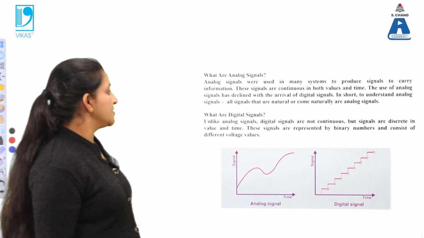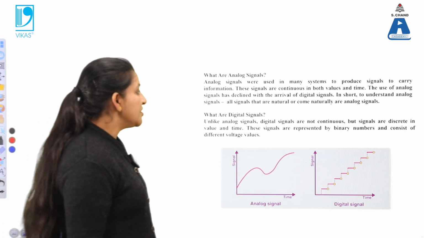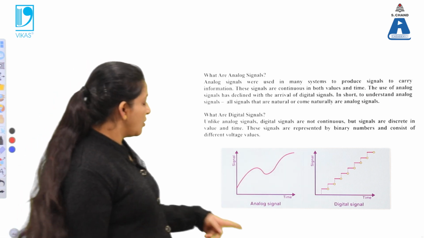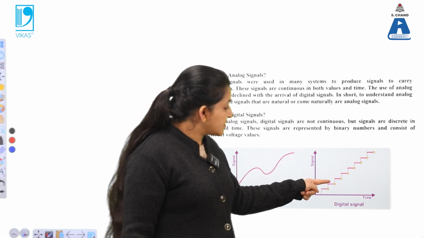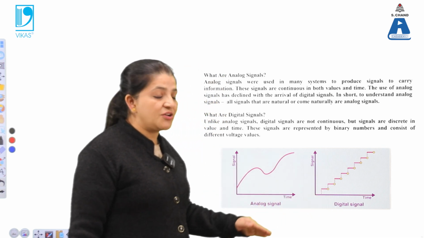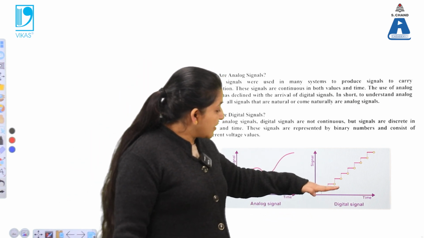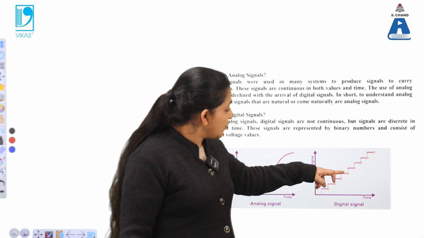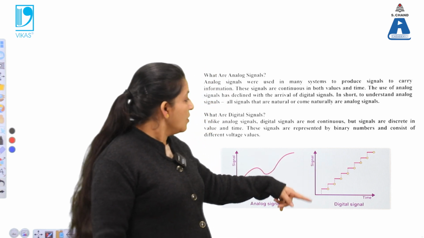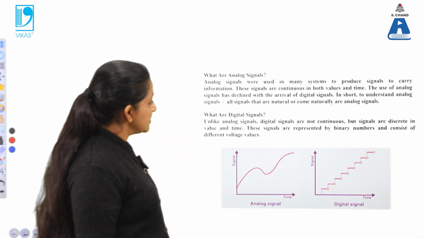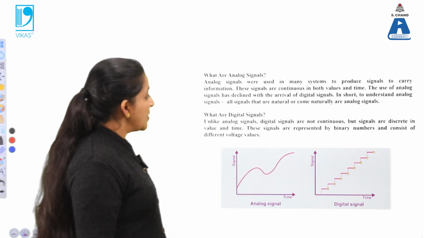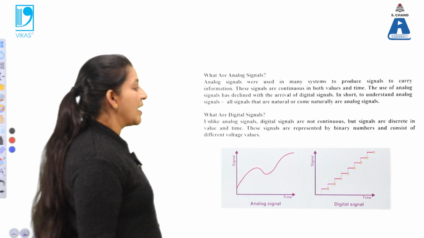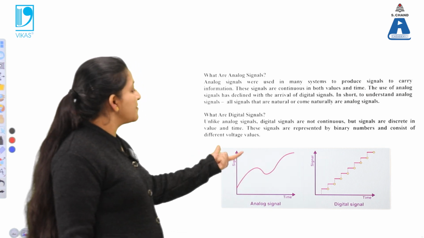Now what are digital signals? Unlike analog signals, digital signals are not continuous, but discrete in value and time. You can clearly see that there is a discrete value. Discrete values mean discontinuous. So the information will remain constant for some time, and after that it increases. That means in step sizes we can transfer information from one place to another. These signals are represented by binary numbers and consist of different voltage values.